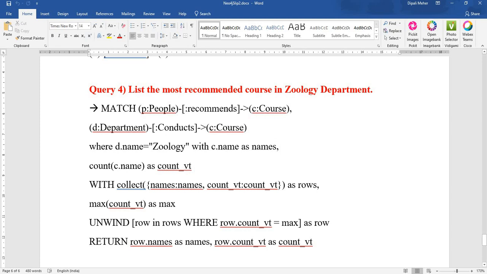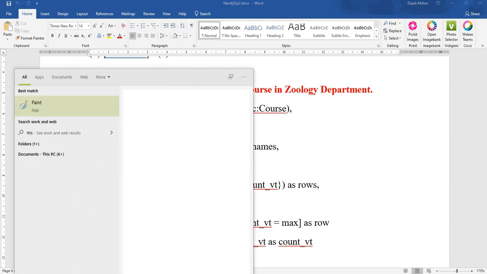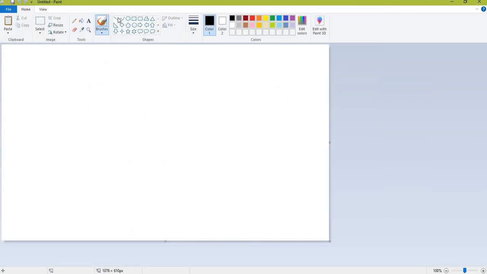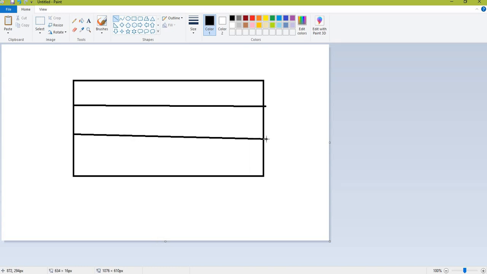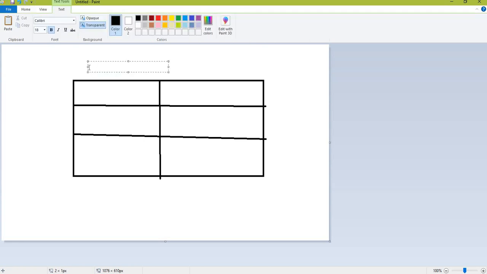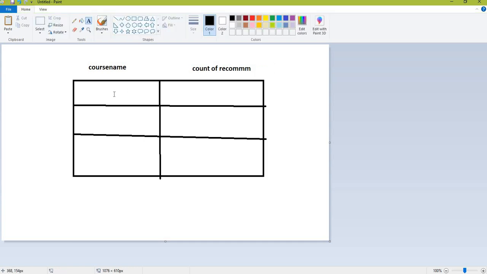First we'll see the query, how that query will be run. Now before going for the query, how the query will be run, I will explain to you in Paint. See what happens in this query. The temporary output will be generated. What is that temporary output? That temporary output is nothing but it contains the course name and it contains the count of recommendations, or recommendation count.